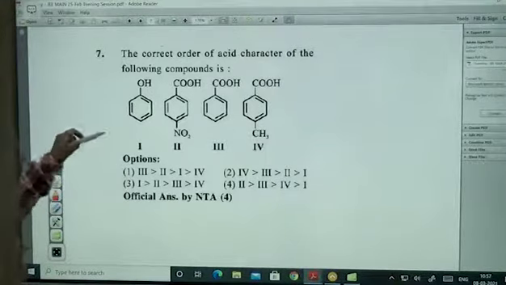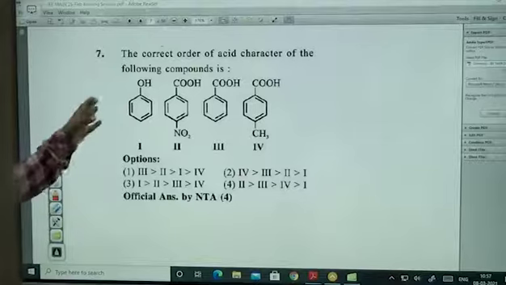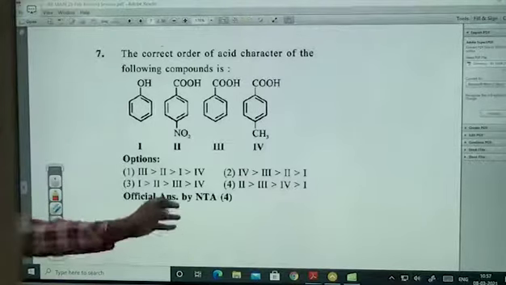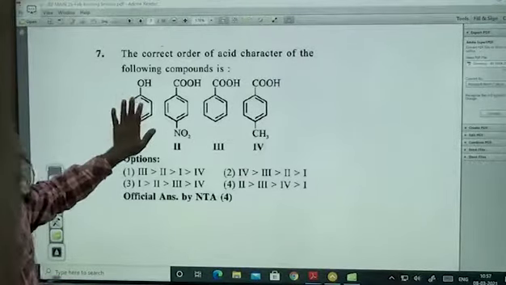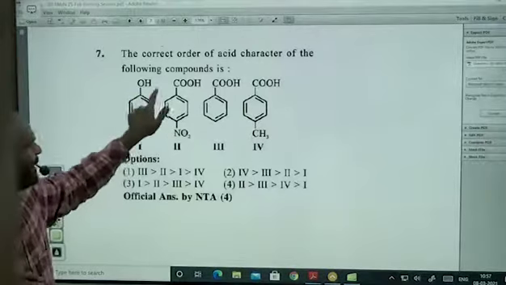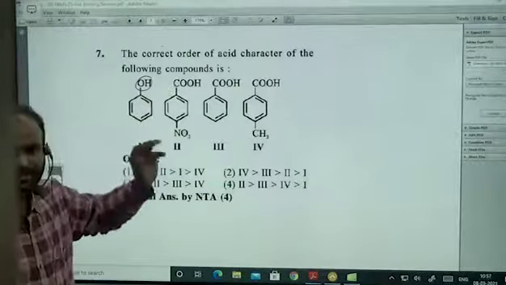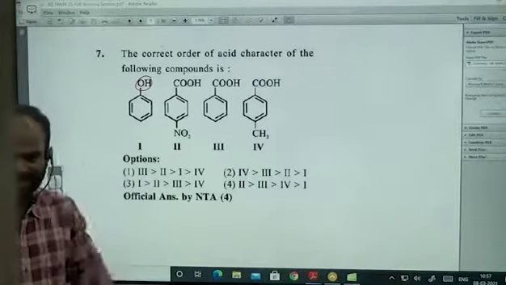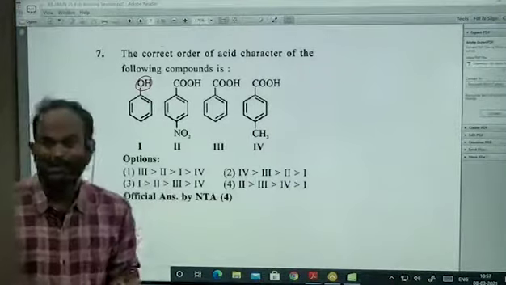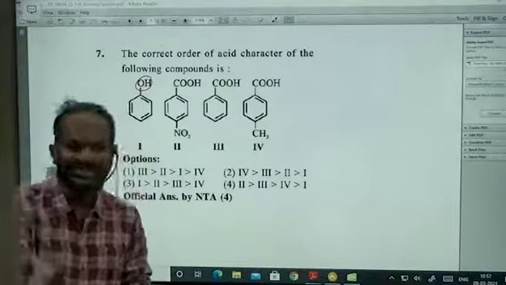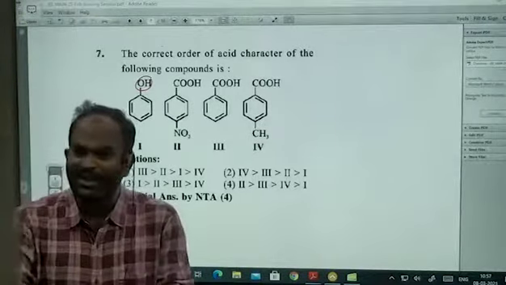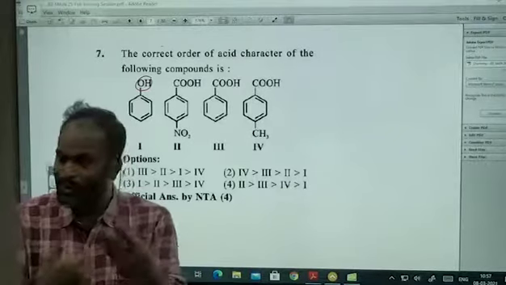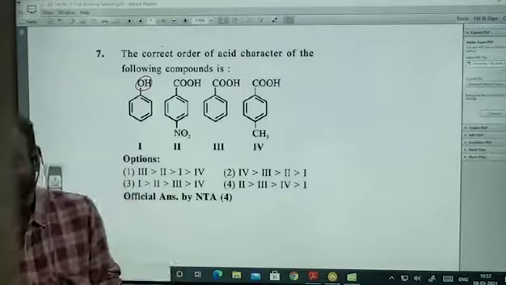Right. And the correct SD character order. Here, first of all, we need to have one thing in our brain. Among phenol and carboxylic acid, carboxylic acid is a better acid. An electron withdrawing group attached to the carboxylic acid can increase the acid character. An electron releasing group attached to the carboxylic acid can decrease it.